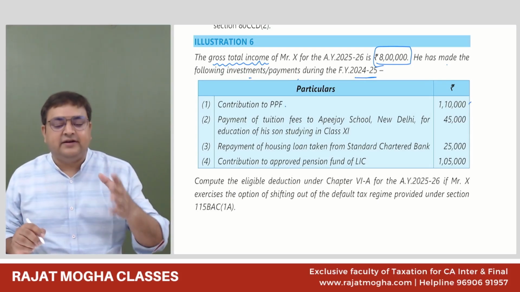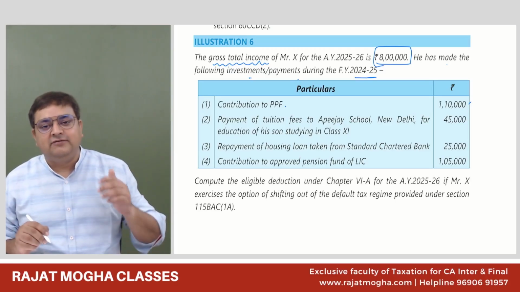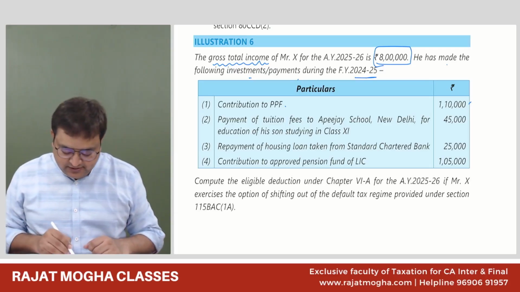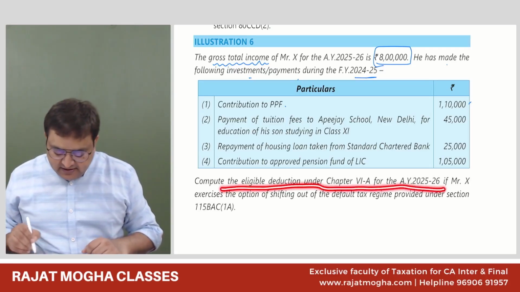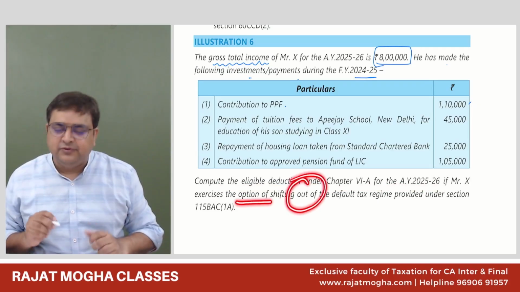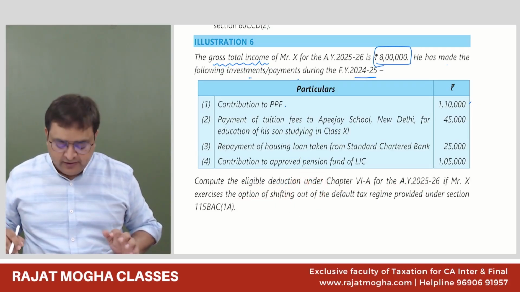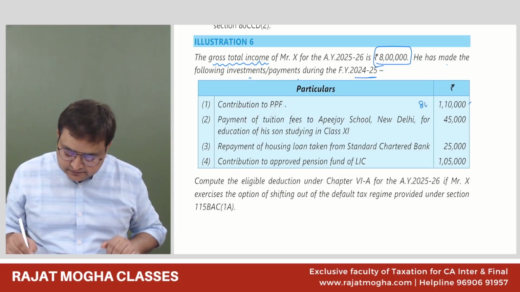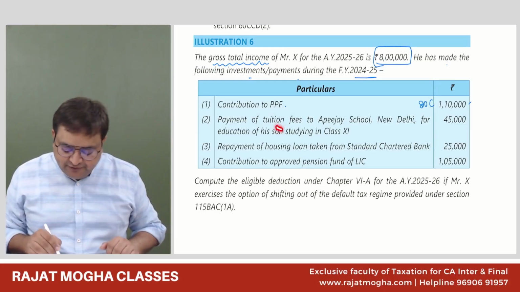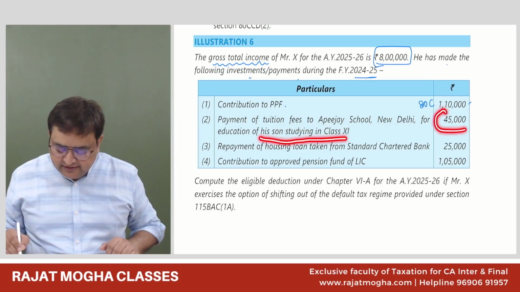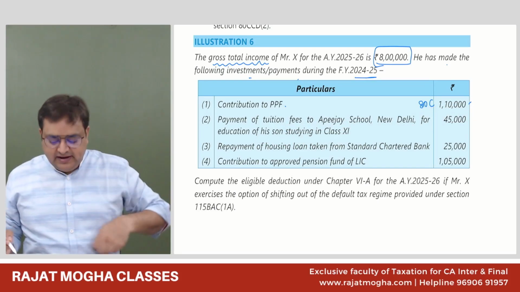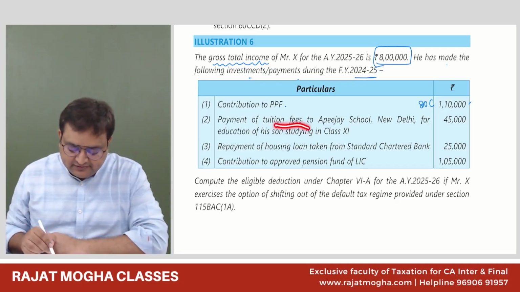First of all, let us see which regime this assessee is following. Because if the assessee is following the default regime, we will not get 80C or 80CCC, etc. Compute the eligible deduction under Chapter VI-A. X has exercised the option of shifting out, so obviously he is following the optional regime. Now please tell me, contribution to PPF, we understand it is 80C. Payment of tuition fees to APJ School, New Delhi for education of his son studying in class 11. Guys, under which section? Same, 80C.